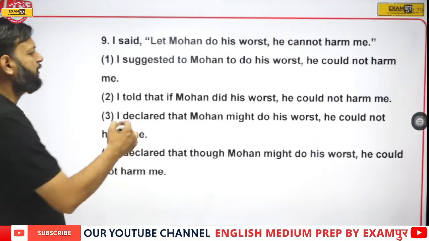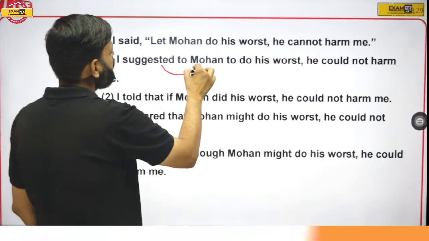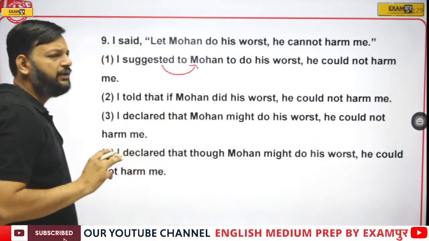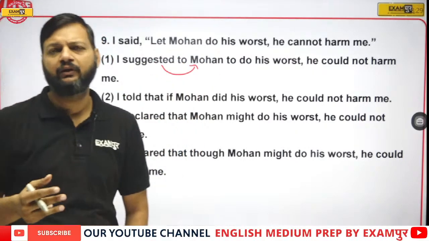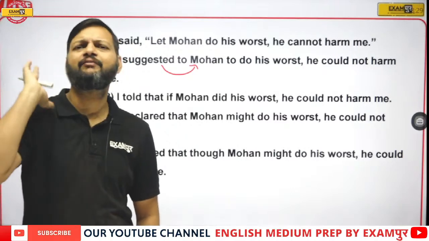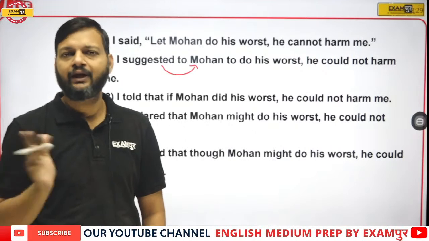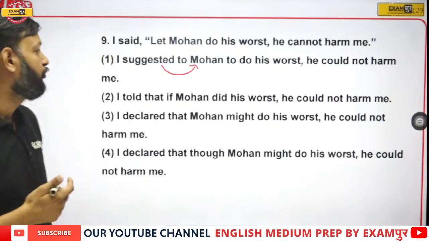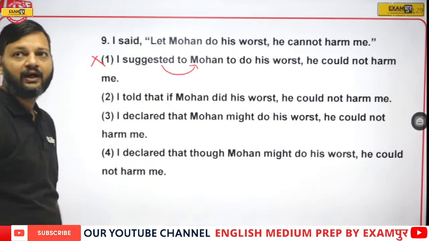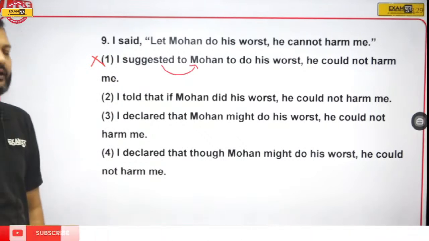See, in option number 1, suggested to Mohan is there. In this sentence, I am not suggesting Mohan. I said, let Mohan do whatever he wants to do. So, I am not suggesting him. So, suggested to Mohan cannot be the answer.